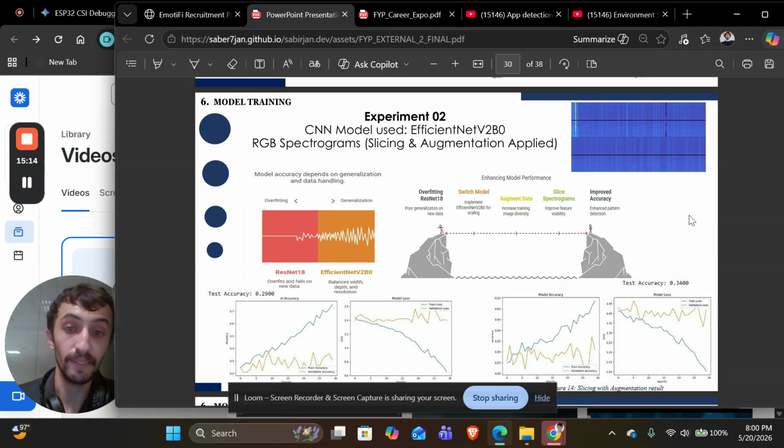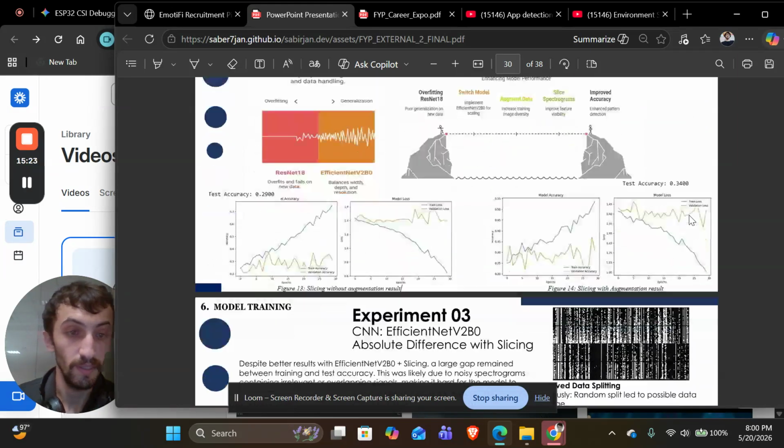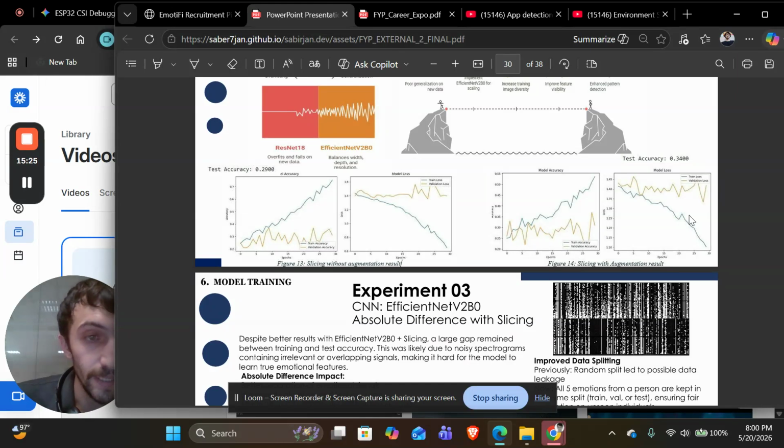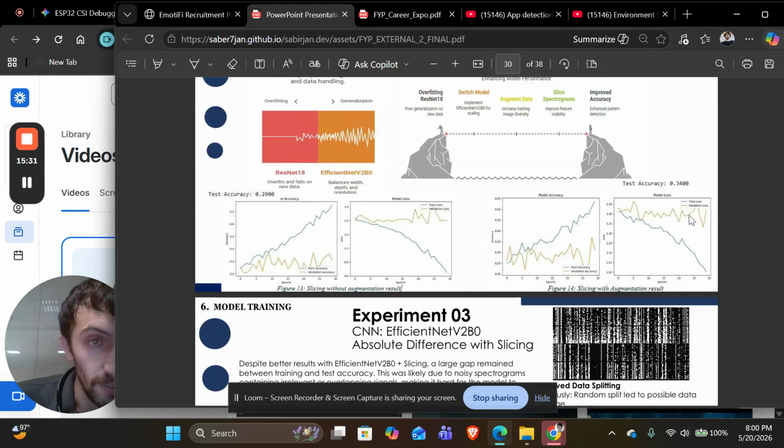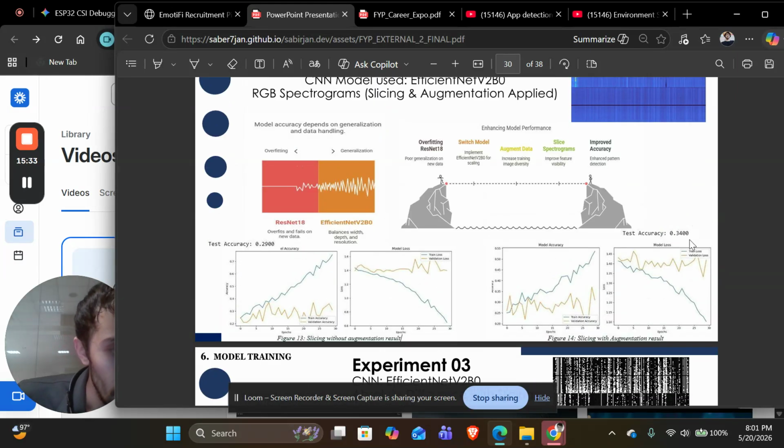We cannot directly split it like this. From overfitting to generalization: it overfits and fails on new data, and balances width, depth, and resolution. We see that the gap increased even further here, with test accuracy at 34%.